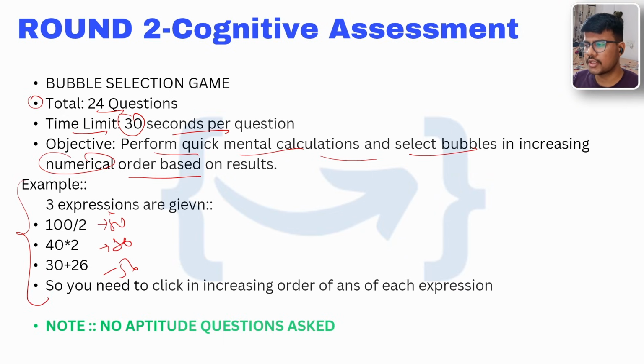So what you need to do is choose the bubbles as per their increasing order, like 50, 56, 80, or it can be ascending or descending as per the questions. So yeah, you need to perform this mental math very quickly. Here we took very simple examples, but there can be some mixed fractions or something. You need to calculate it very fast and choose the bubbles respectively, either in increasing or decreasing order, that will be specified in the question.